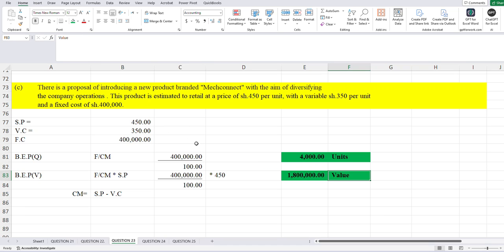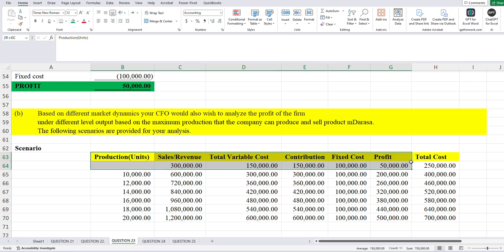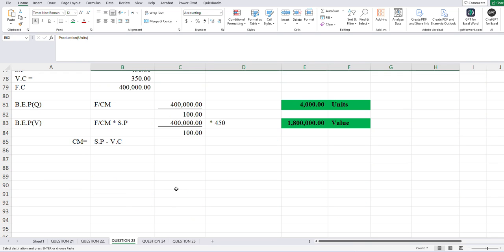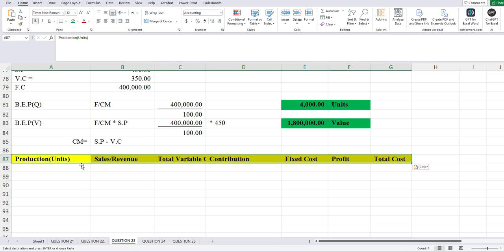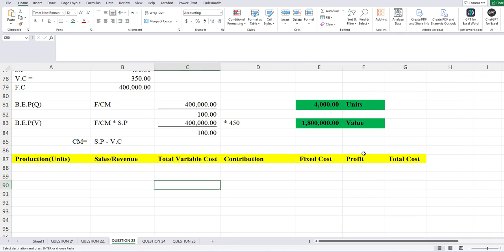Once I have that in mind, the next step will be easy, my good students, because I have to come up with the range, since we need to plot. So we have to come up with the range values. Allow me to copy and paste this. These are what we should be having here. I'll take my total cost at this point and our profit at this point. We need to come up with our range.